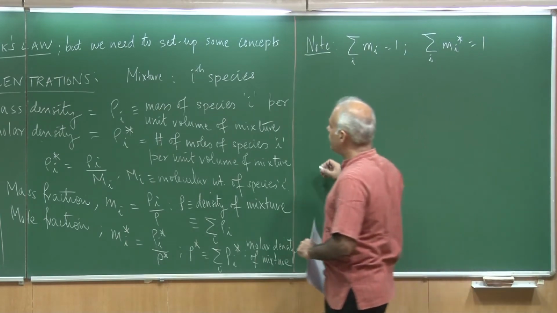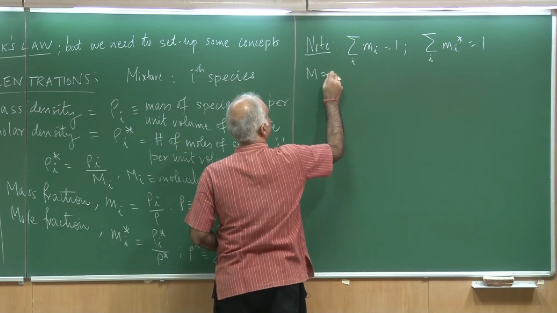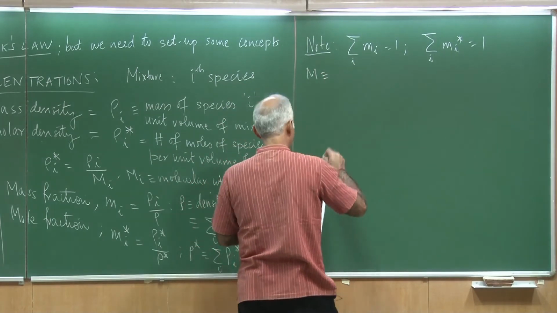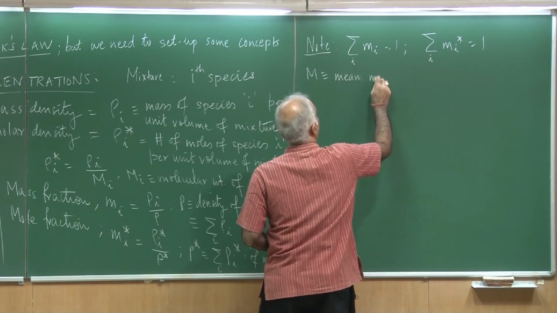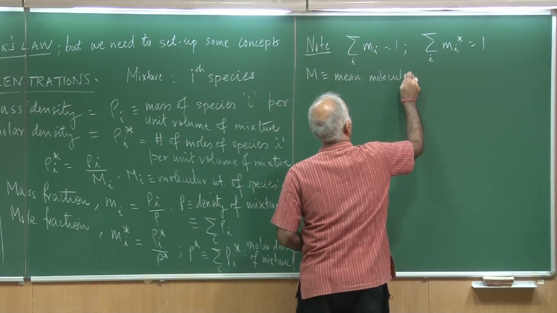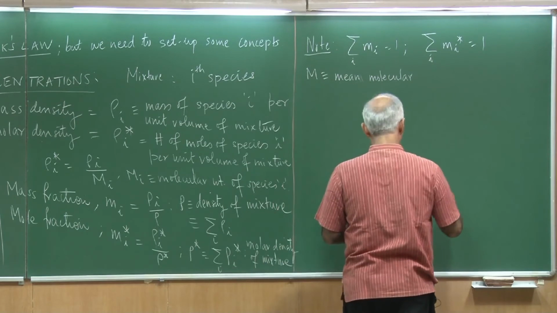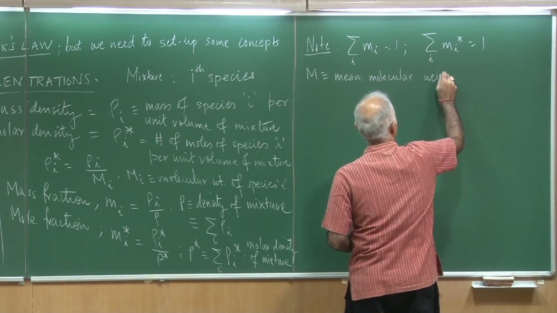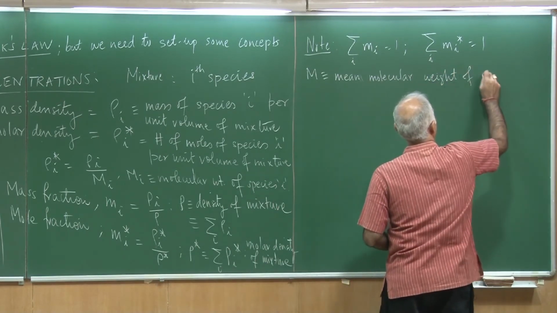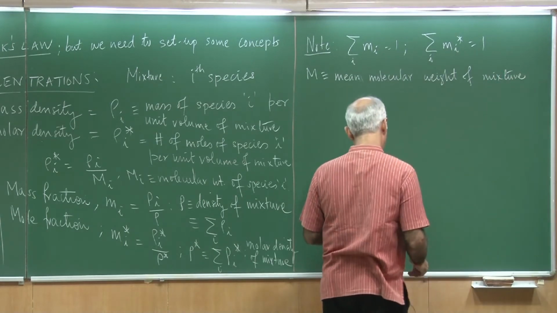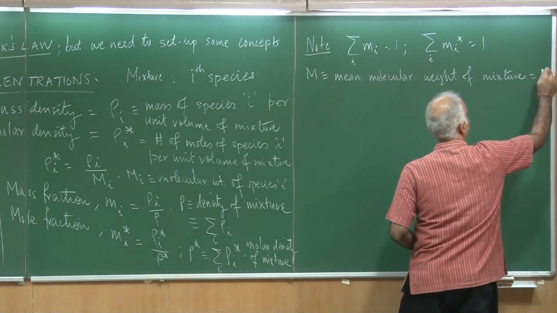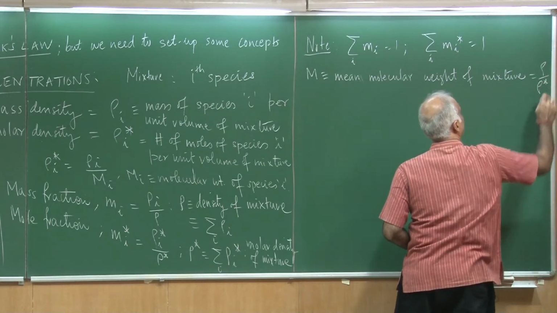I can talk about M as the mean molecular weight of the mixture, and that is given as rho divided by rho star.